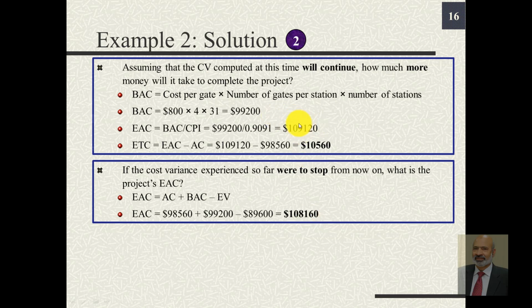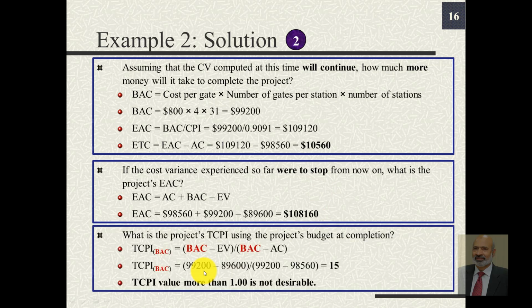Notice the difference here. Here it was 109,120 and here it is 108,160. This is an estimate we get if we assume or we have reasons to believe that the cost variance would continue, and this is our estimate when we have reasons to believe that while we experienced cost variation, there will be no more cost variation in future.